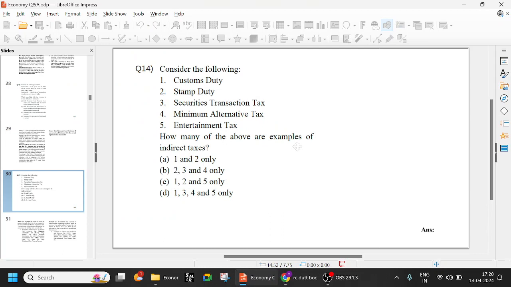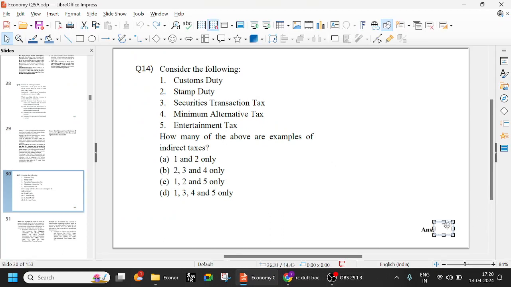One, let us see, one, two, and five only. One, two, and five. Okay, so I'm sorry. This just now we have discussed, right? Security transaction tax and minimum alternate tax.